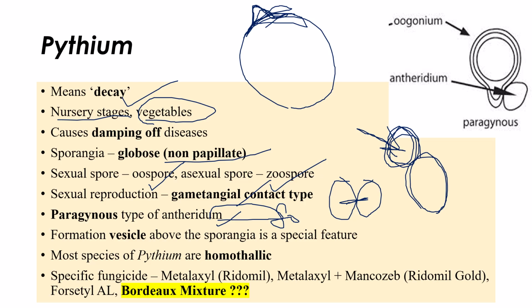So Pythium produces a vesicle above the sporangium. That is another important point.